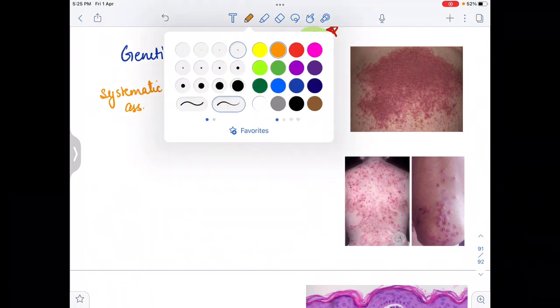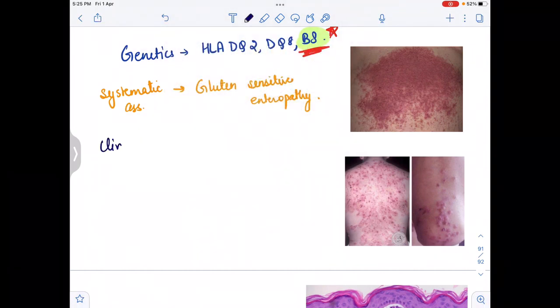Now what is the clinical picture? As in the image here we can see the clinical picture. If there is inflammation anywhere, there is redness and there is itching. As we see in this image there is an intensely pruritic papulovesicular rash.